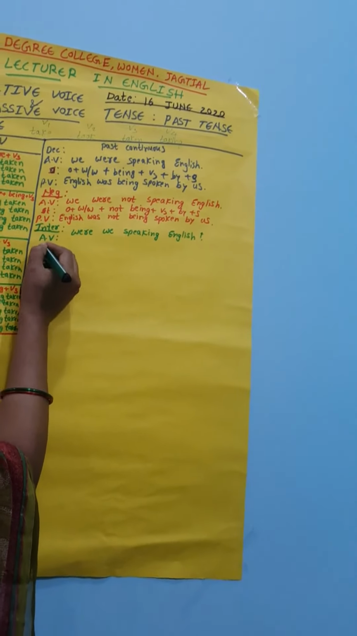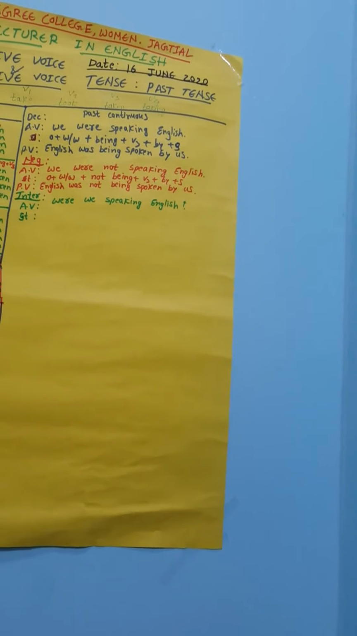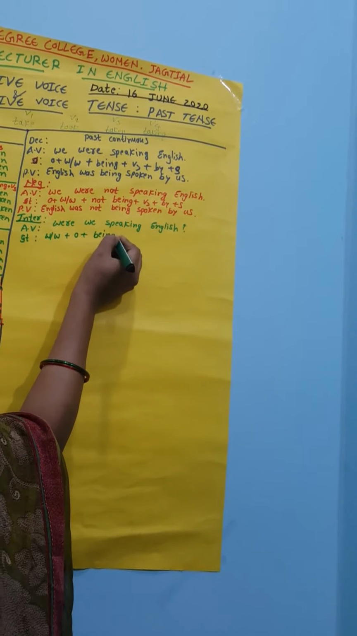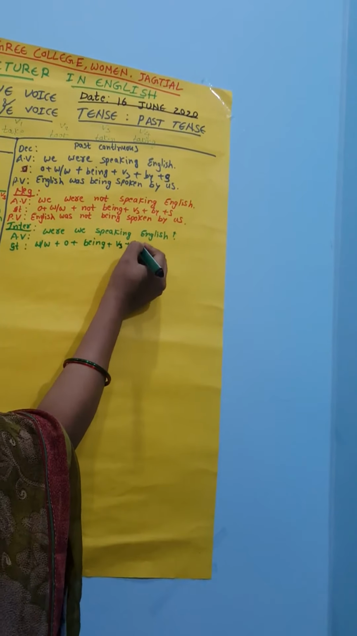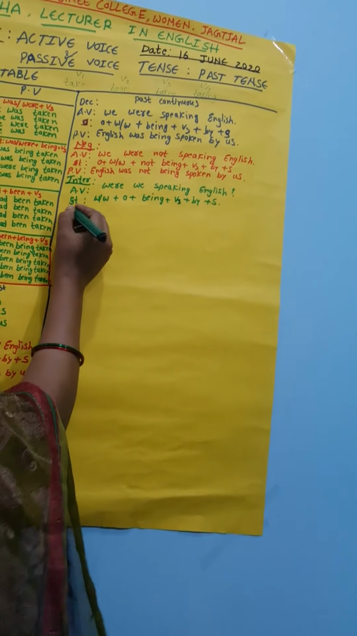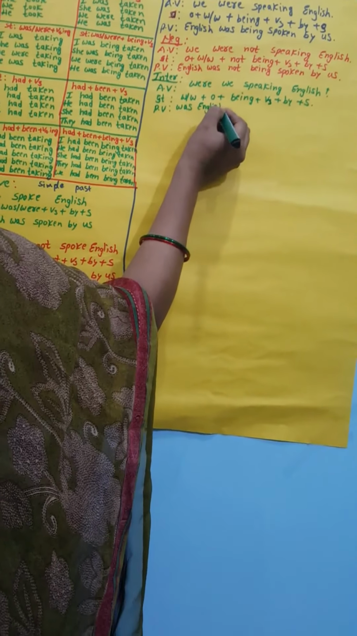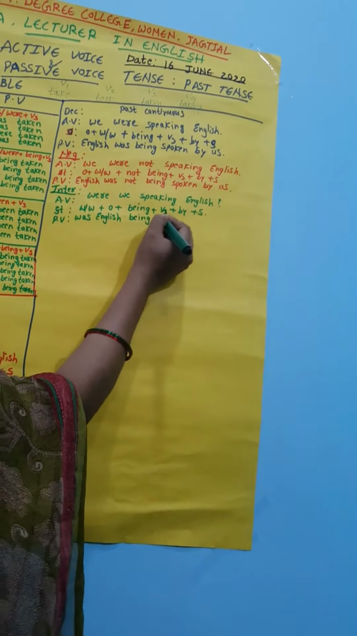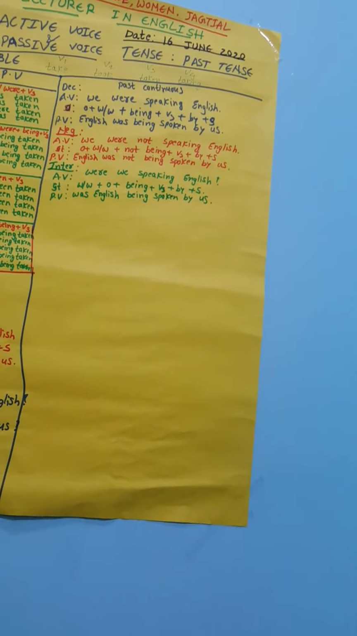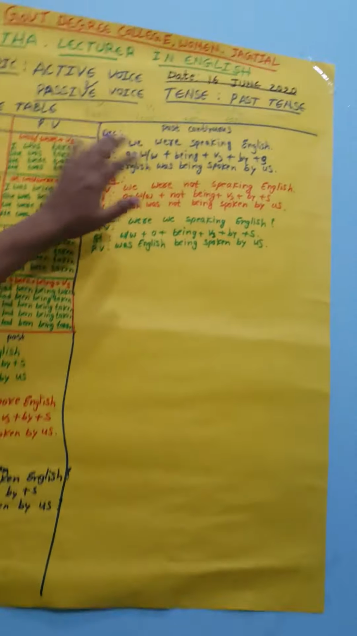And what is the structure here? The helping verb comes first in the interrogative sentence: was or were plus object plus being plus V3 plus by plus subject. This is the structure of the interrogative sentence. How it changes into the passive voice: Was English being spoken by us? These are the three sentences of the past continuous, active voice changed into the passive voice: declarative, negative and interrogative.